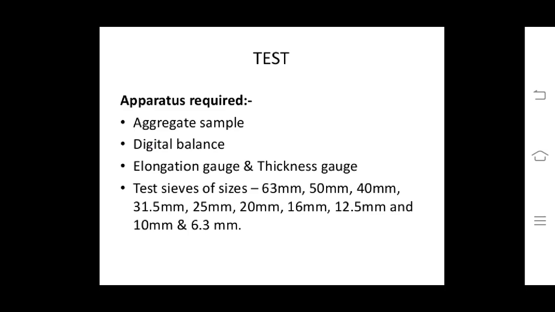The test apparatus required for flakiness and elongation index are an aggregate sample, a digital balance, an elongation gauge and a thickness gauge, and test sieves of size 63 mm, 50 mm, 40 mm, 31.5 mm, 25 mm, 20 mm, 16 mm, 12.5 mm, 10 mm and 6.3 mm.